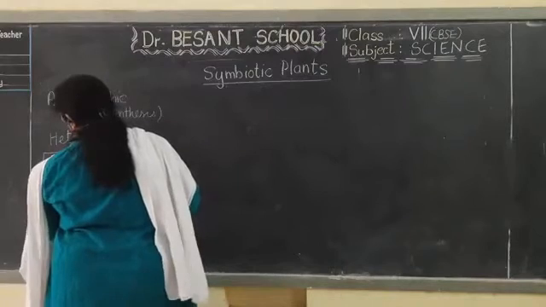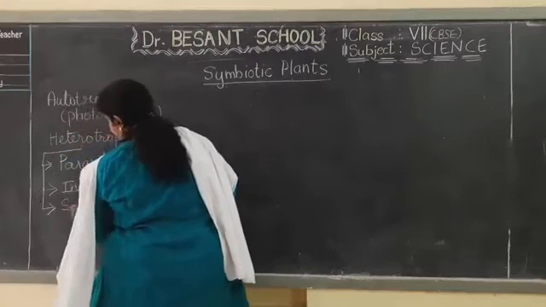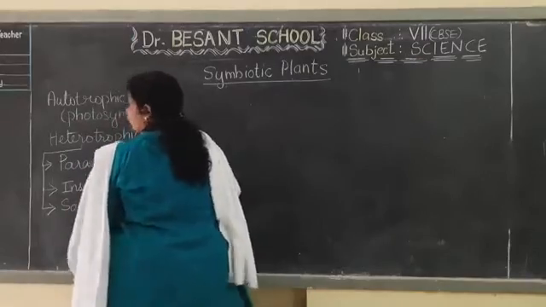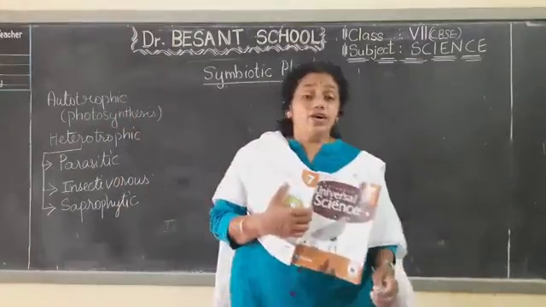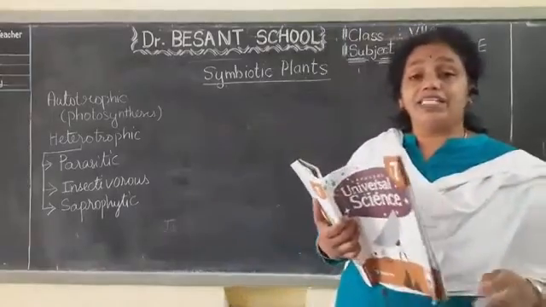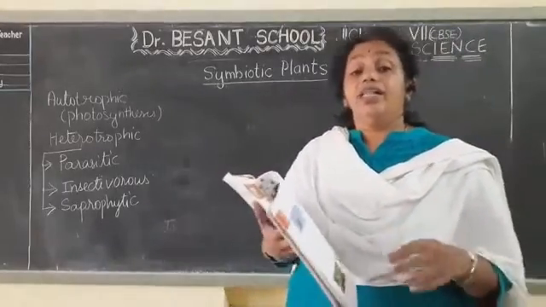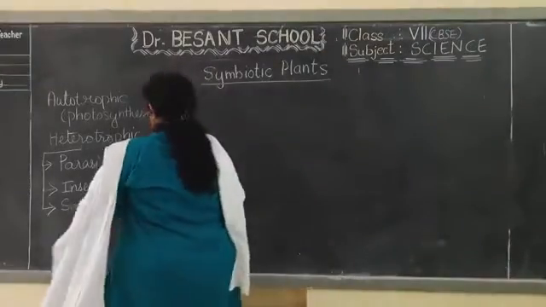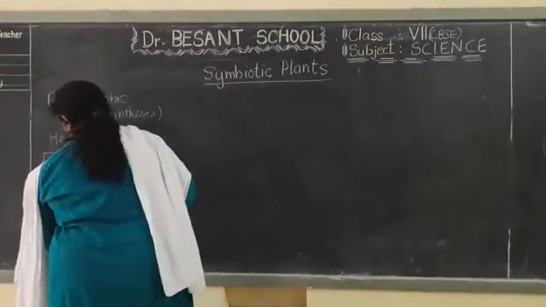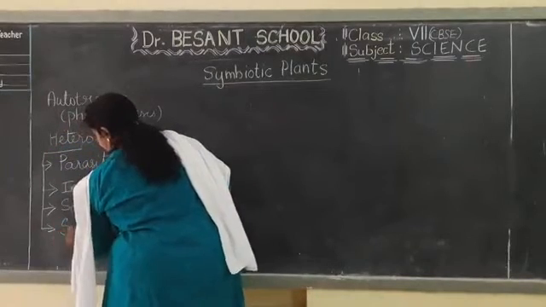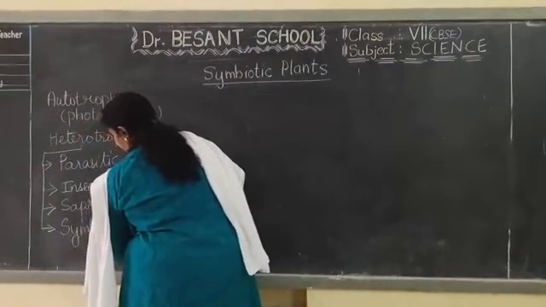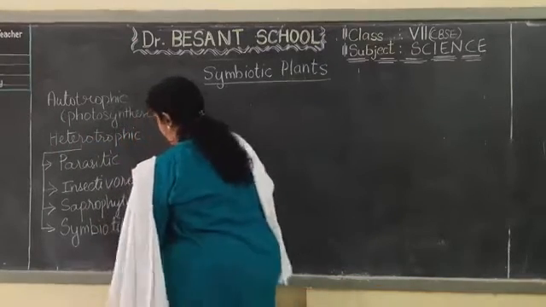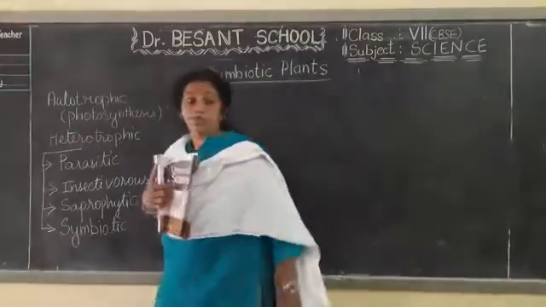Then the third one we have seen is saprophytic. Saprophytic means that which eat the dead and decaying organisms. Whatever dead and decaying matter is there, that they feed on or eat. They are called as saprophytic. That is called as saprophytic nutrition. Then the last one that we are going to study is the symbiotic nutrition. What is this symbiotic nutrition?